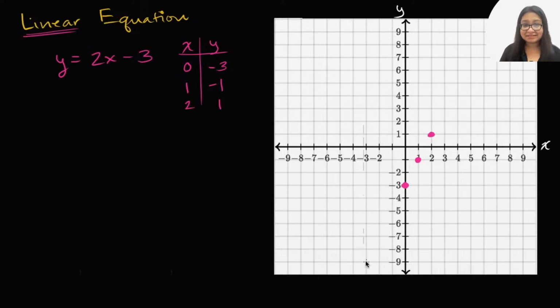So let me see if I can draw. I'm going to use the line tool here. Try to connect the dots as neatly as I can. There you go. This line that I have just drawn, this is the graph of y is equal to 2x minus 3. So if you were to graph all of the xy pairs that satisfy this equation, you are going to get this line.